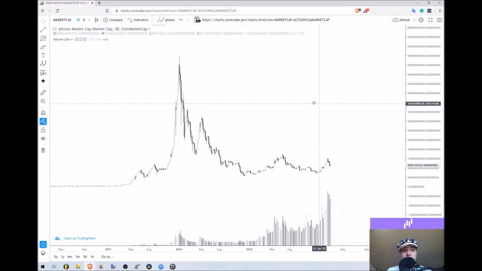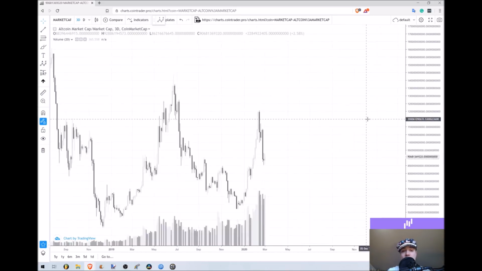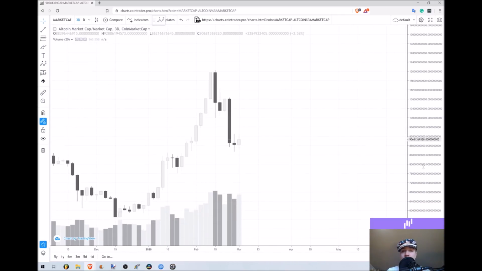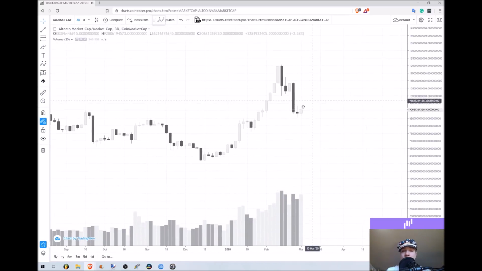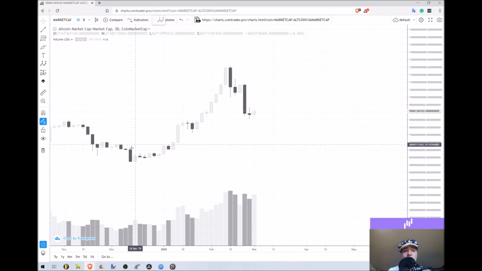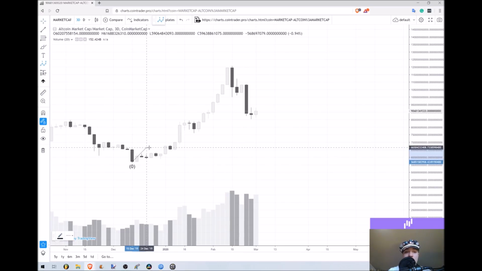So I'm going to start by doing the smallest cycle, and we're going to do the Elliott waves on it. We're going to zoom clear in here, and I'm going to pull over, go all the way, and we're just going to count the Elliott waves. I'm going to go ahead and count it on the 3-day. You could zoom in if you really wanted to, but I don't have any problem seeing the Elliott waves on the 3-day. It's pretty clear to me that this is a 1 and a 2 wave.